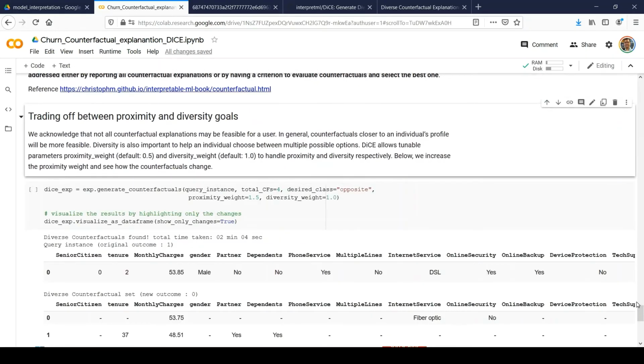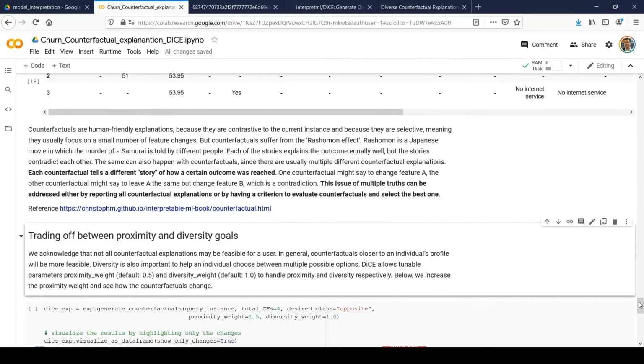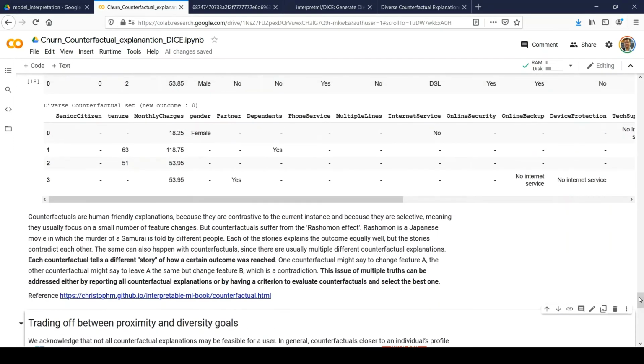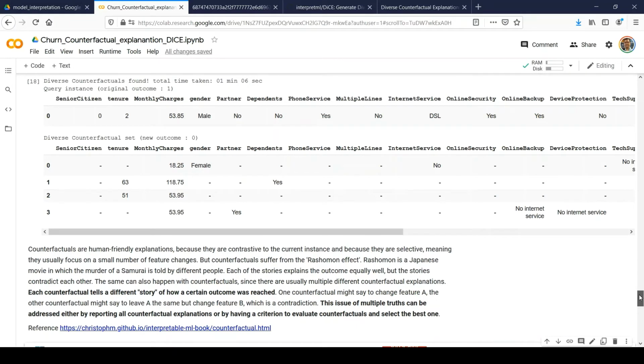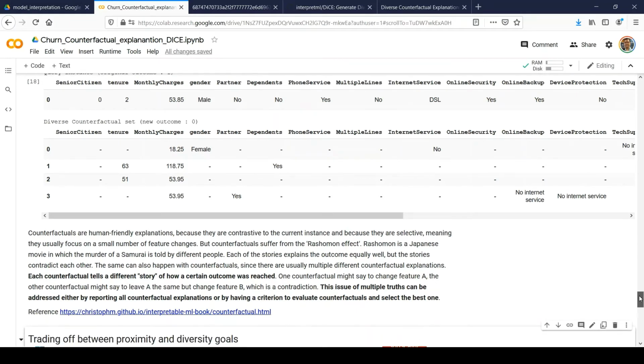So now we have two parameters, which are proximity and diversity. Proximity means we need to generate counterfactual explanations which will match the initial profile of the customer, and the counterfactual explanation should not deviate too much, right? Because here, if my gender is male, it should not be changed to female because it's deviating from the customer profile.